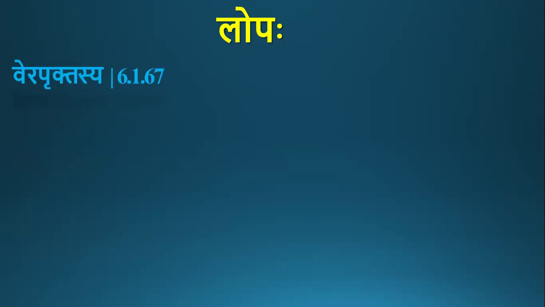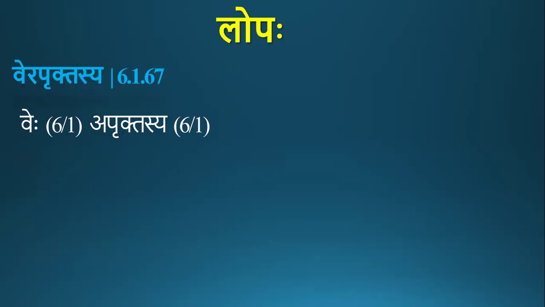The next sutra in the sequence is Vehe apruktasya, 67th. The previous one was 66th. Vehe apruktasya. Vehe is the shashti ekavachana of vi. Giri becomes girehe.